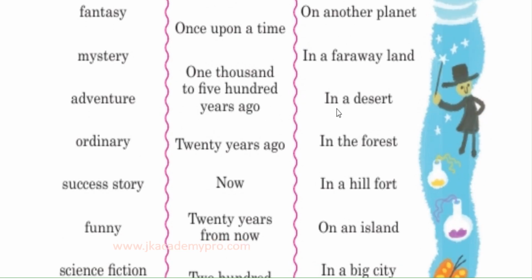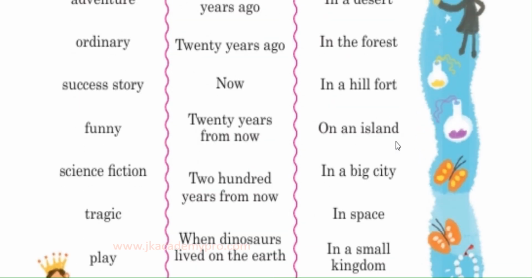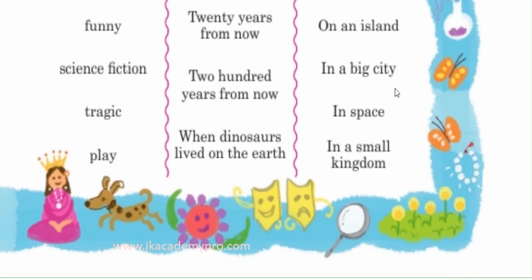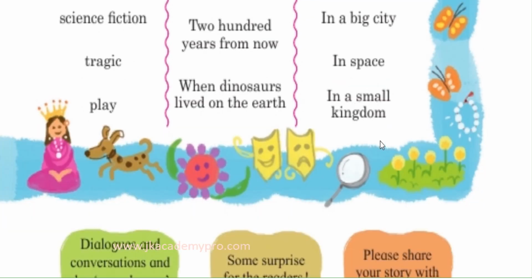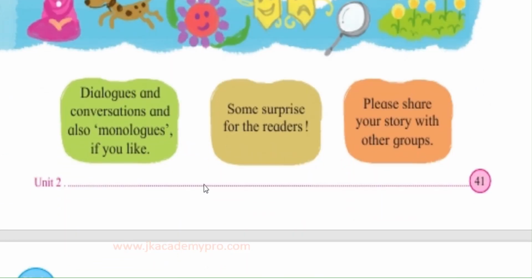Okay, it could be a desert, in the forest, in a hill fort, or it could be on an island, in a big city or in space. So you could have time travel, you can go from one planet to the other out into space, or in a small kingdom. So if you have a king and a queen, you could build up a small kingdom around it. And you should remember these following points.